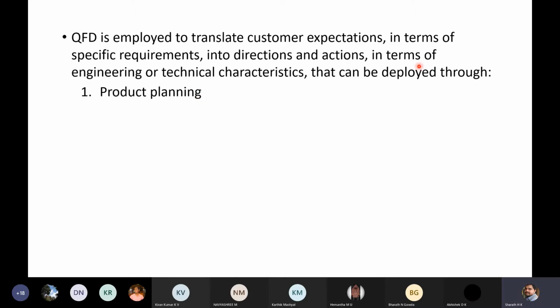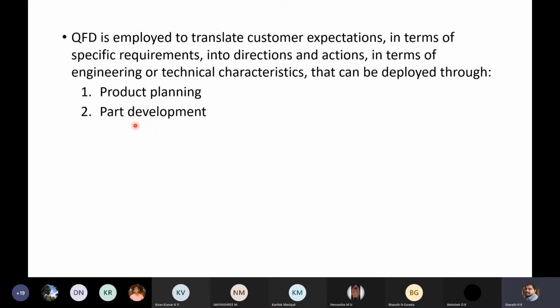So here it involves these stages. Product planning. Product planning means it is nothing but designing. What type of product, what should be the size of the product, what are the features, all those come under product planning. Next, part development. If you have a clear picture regarding the product, then you can go for part development.